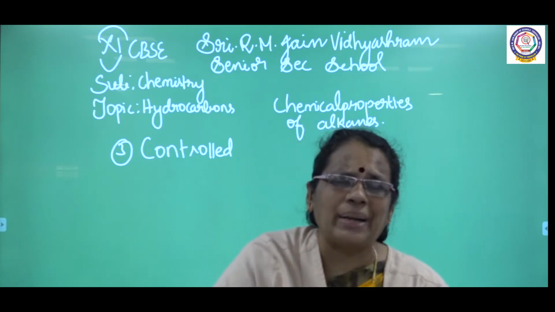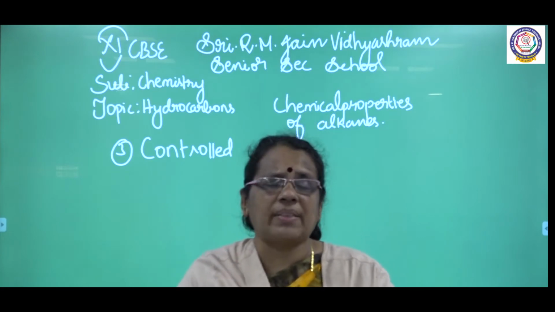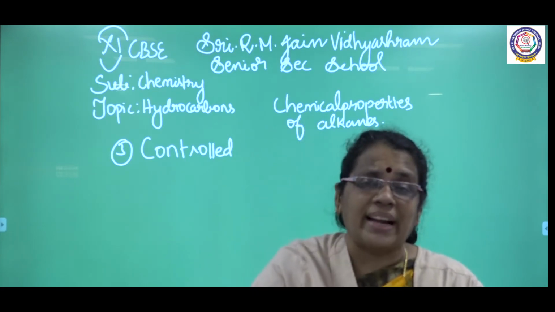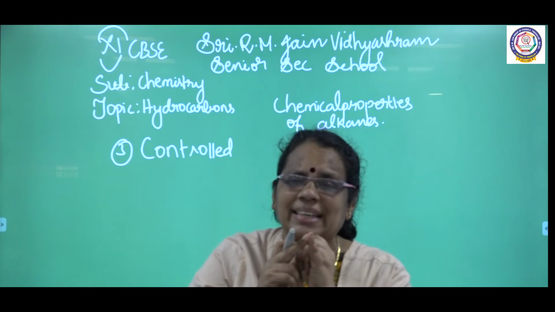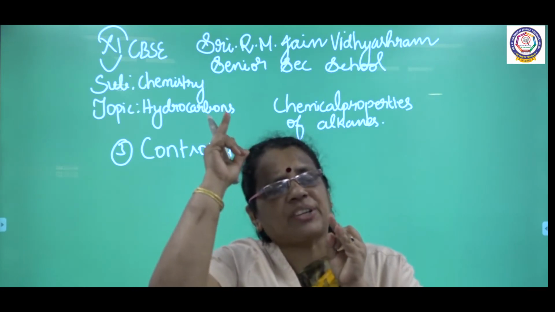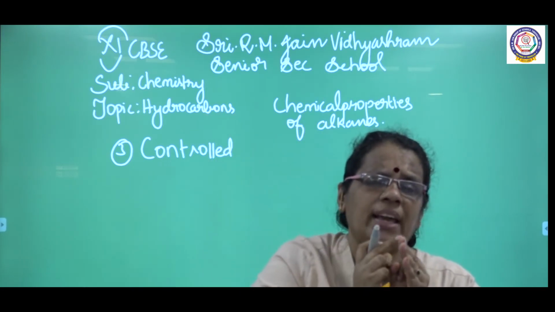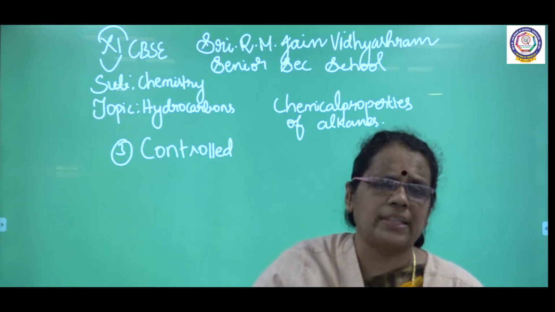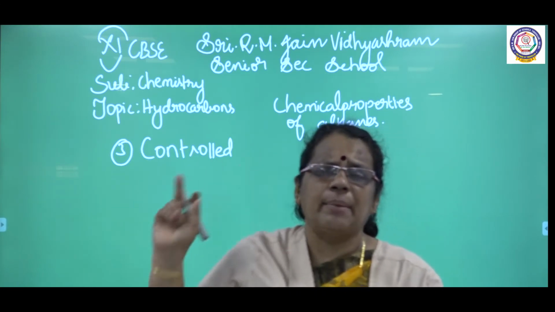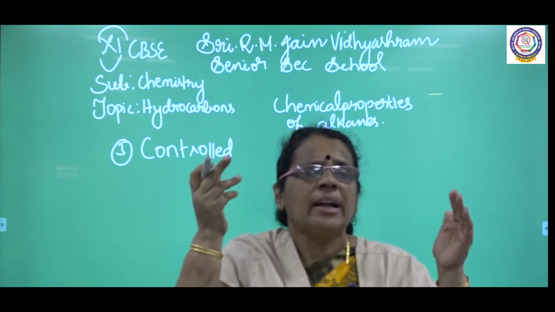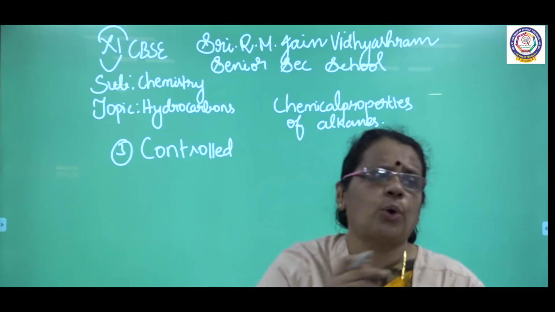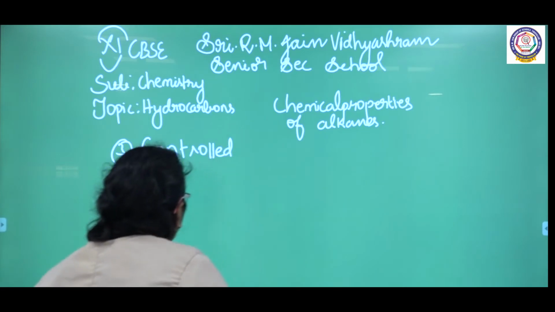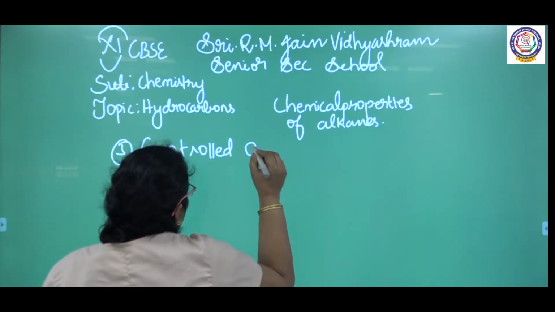So we are going to take a metal catalyst. The reaction takes place at high pressure. So what are the conditions here? I need a catalyst, and the reaction is carried out at high pressure. In controlled oxidation I am going to take only a limited supply of oxygen. The reaction is going to be carried out in a limited supply of oxygen. We are going to get different products under controlled oxidation.